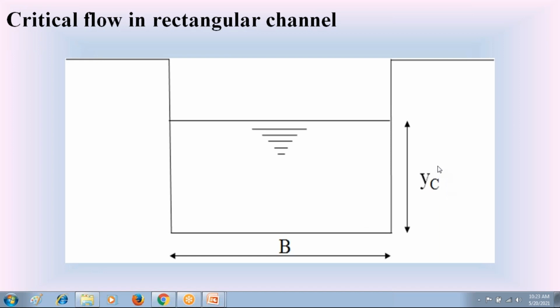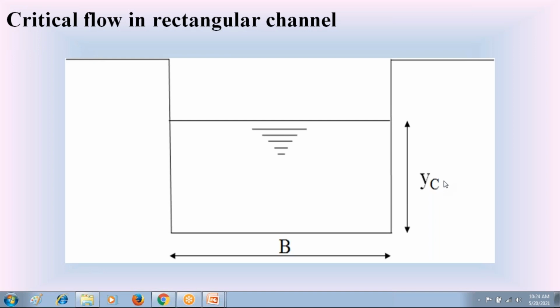Please keep in mind, at a critical depth the specific energy is minimum and the discharge of water flow is maximum. Already I explained in the most economical section, when the discharge is maximum, we consider the channel as most economical. Whereas in the second case, the discharge is maximum if the depth of flow is critical depth.